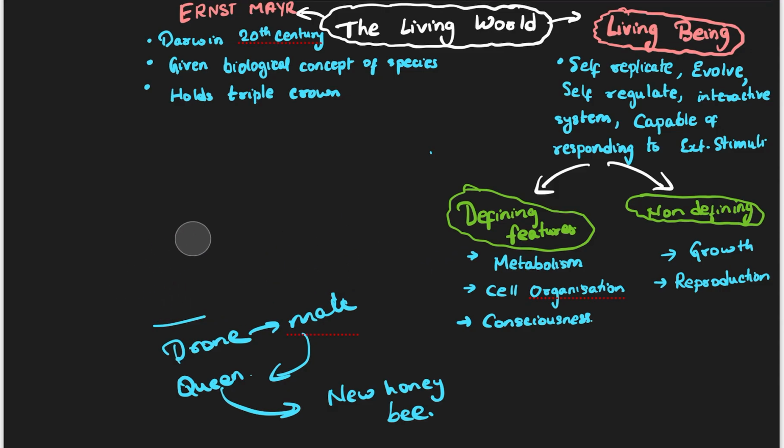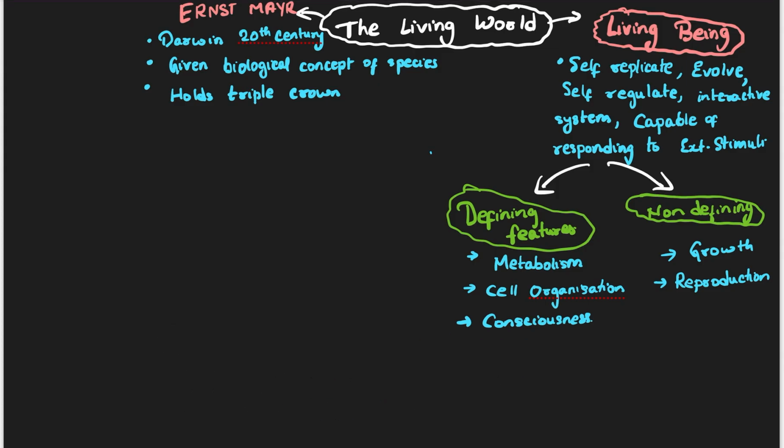So that means all honeybees which cannot give birth are not living, right? But they are actually living. So we cannot call something living or not living based on just reproduction. One reason is humans: you have seen sterile couples who are not able to give birth. Another reason is honeybees. Next, let's talk about the next non-defining feature, self-consciousness.